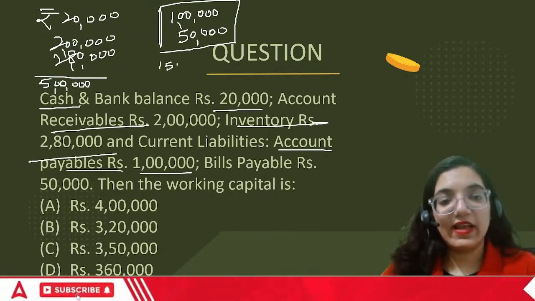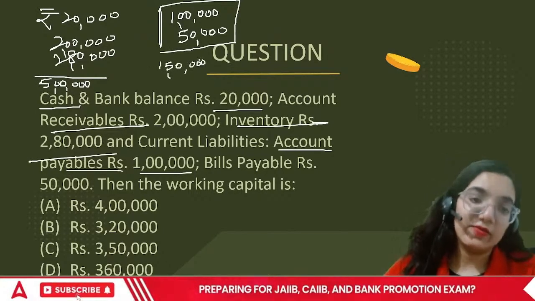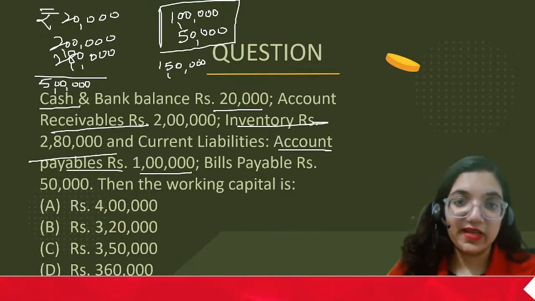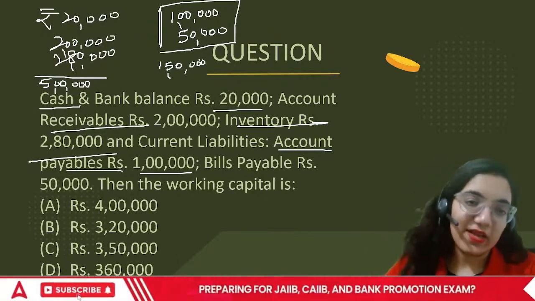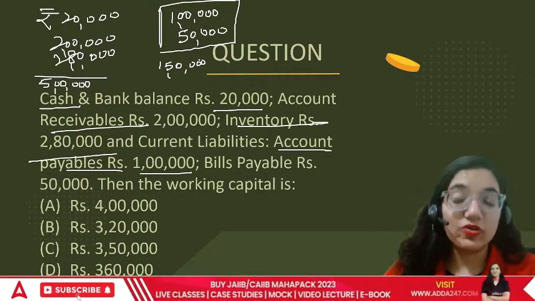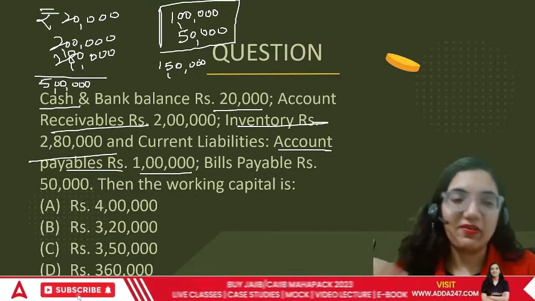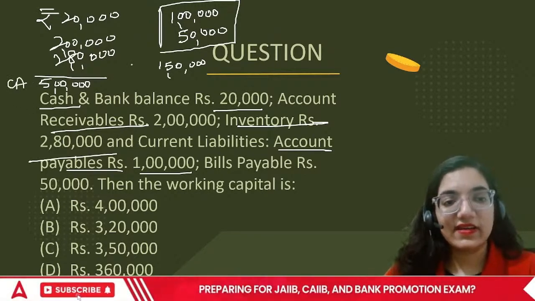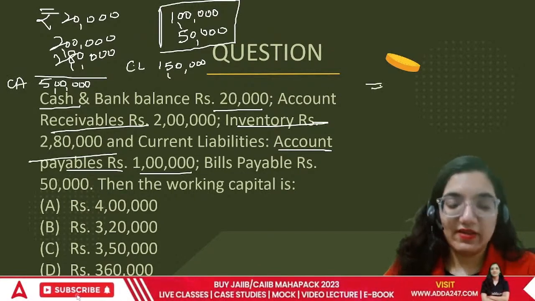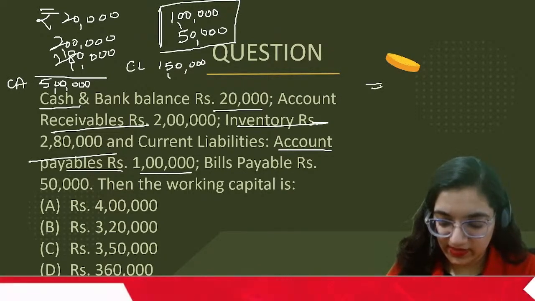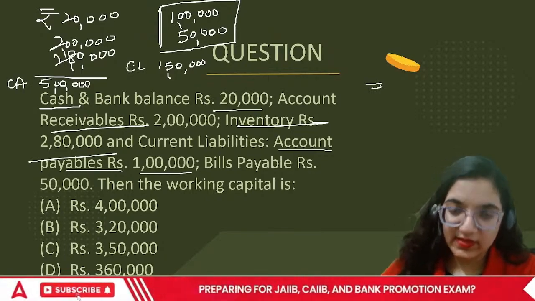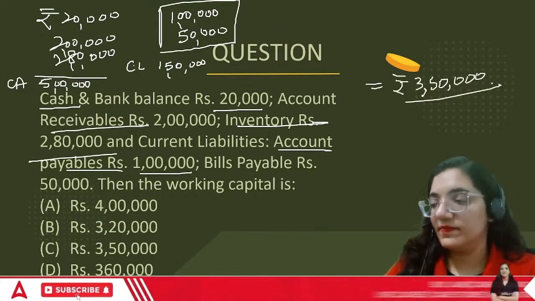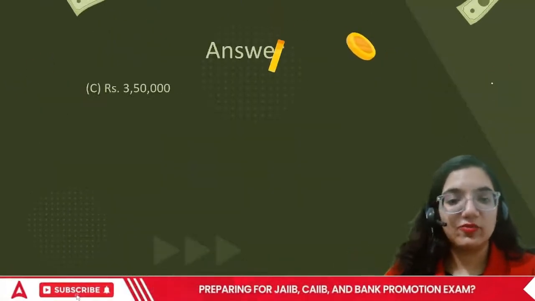A total of 1,50,000 rupees is my current liability according to the scenario, because we are supposed to pay the liability to the people from whom we have taken money. So within the period of 1 year, that is current liability. If the money has to be materialized or received back within a period of less than 1 year, that is also a part of this. This is our current assets and this is our current liabilities. So the correct answer would be 5 lakh minus 1,50,000. This turns out to be rupees 3,50,000. The correct answer would be 3,50,000.